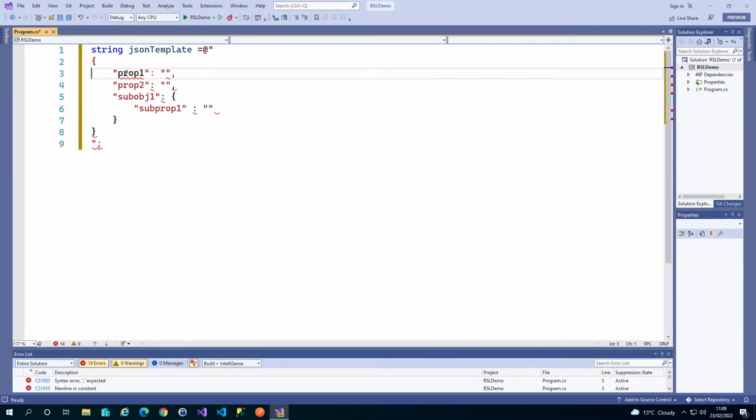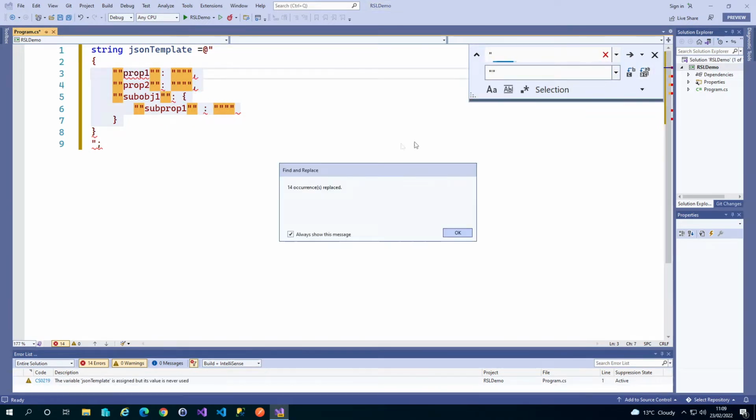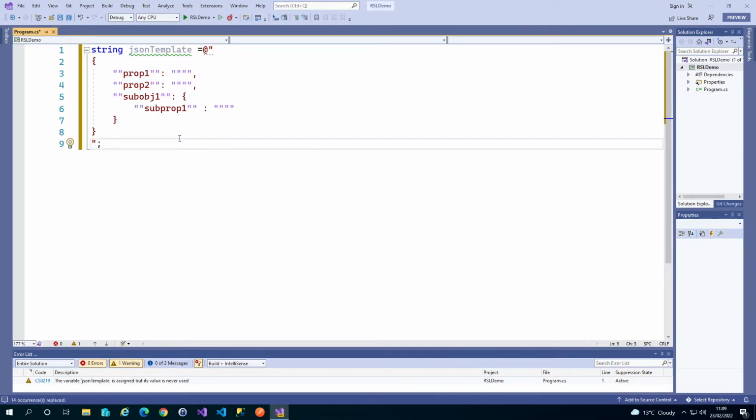What we actually have to do is go through and change all the quotes into double quotes, and when I replace that, then we get valid C# code. But that is such a pain.